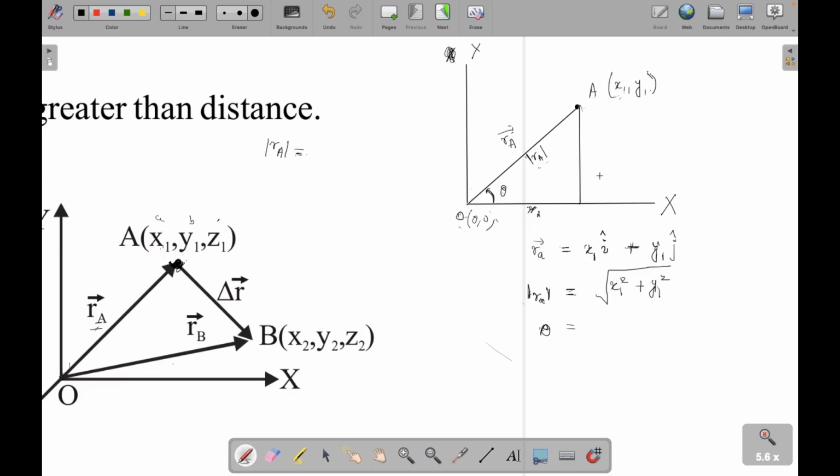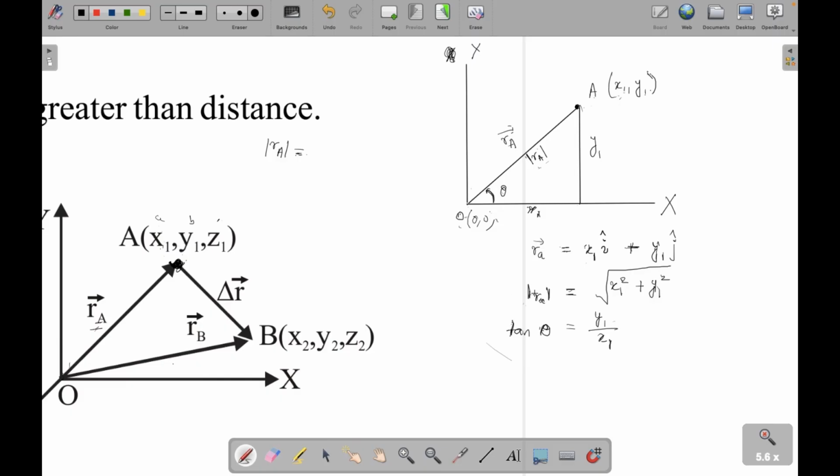Similarly, this value will be y1, correct. So I can calculate tan theta. Tan theta will be y1 upon x1. If the value of y1 upon x1 is root 3, theta will be 60. This is how I estimate the value.